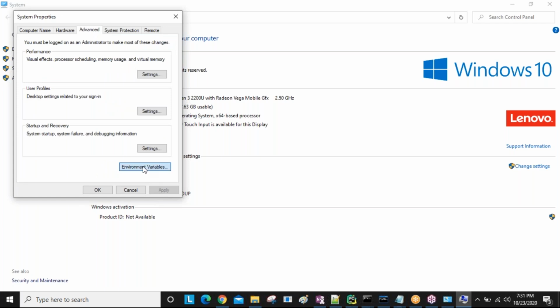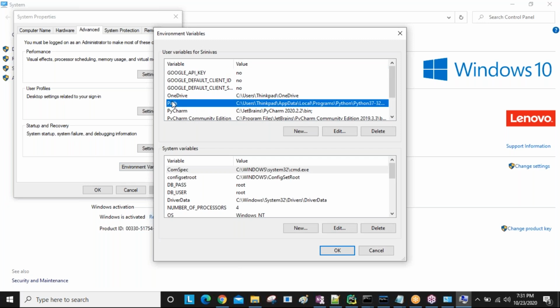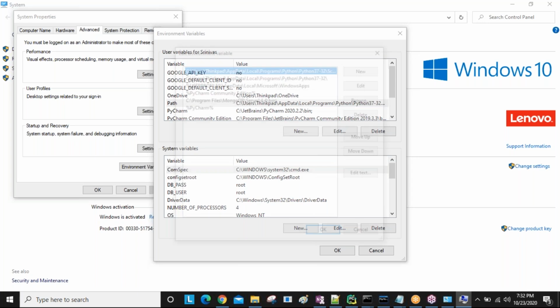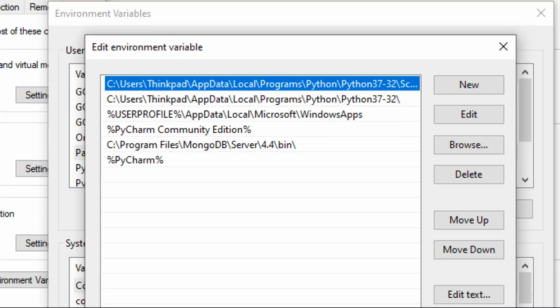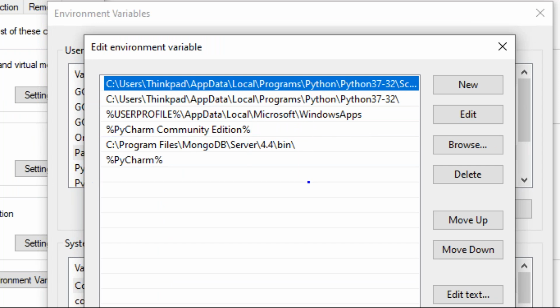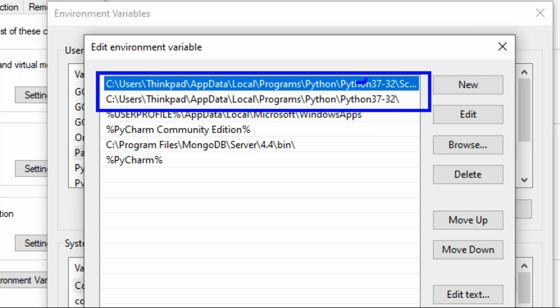Then inside System variables, Path is there. Select that Path and click Edit. Some paths are already there, different paths. Now I'm going to give these two things: first one is pip related, second one is interpreter related. You need to add these two things, guys.